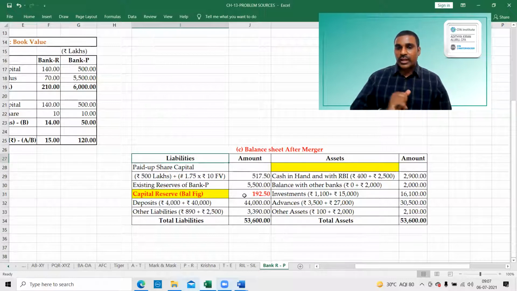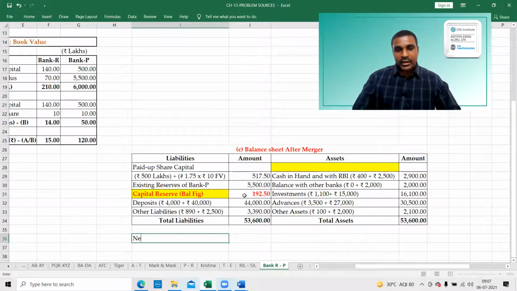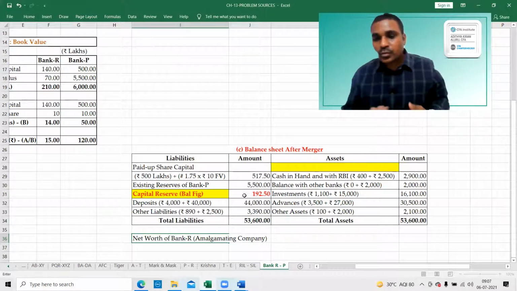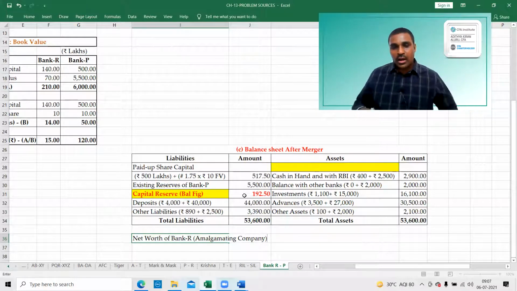This is one way of doing it. Another way of arriving at the capital reserve is this point: net worth of Bank R, that is the amalgamating company.